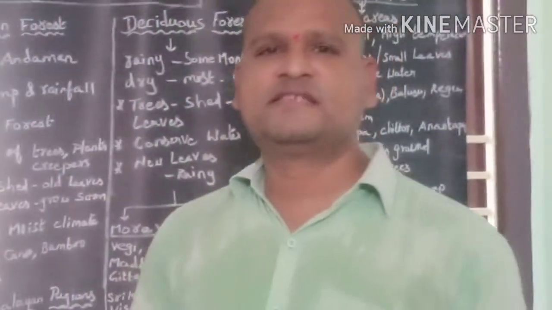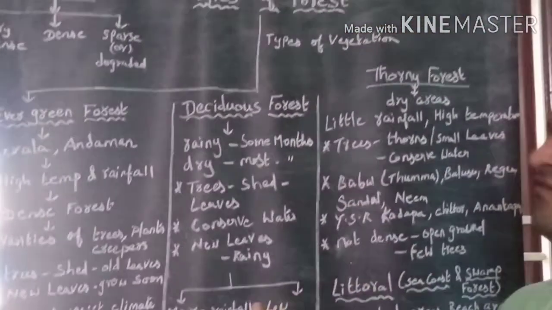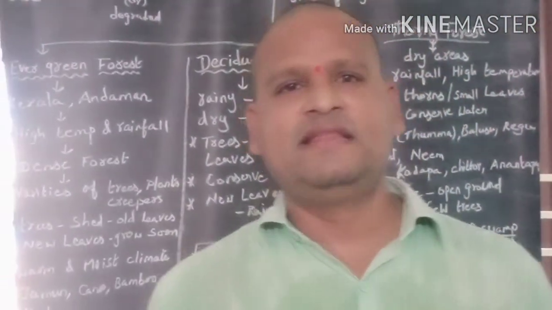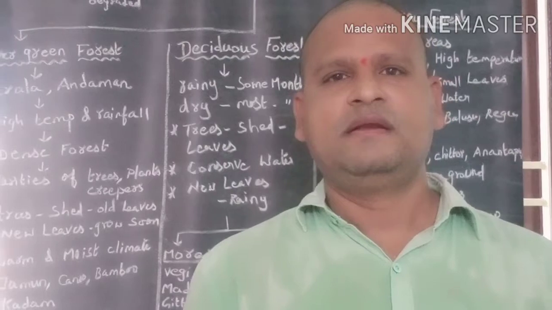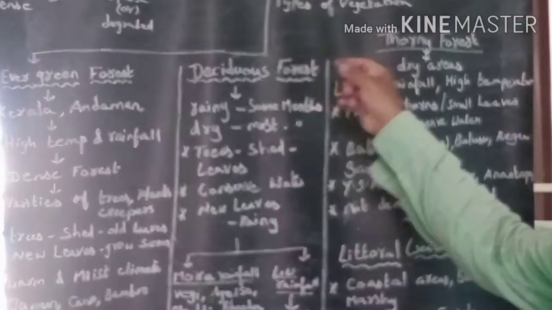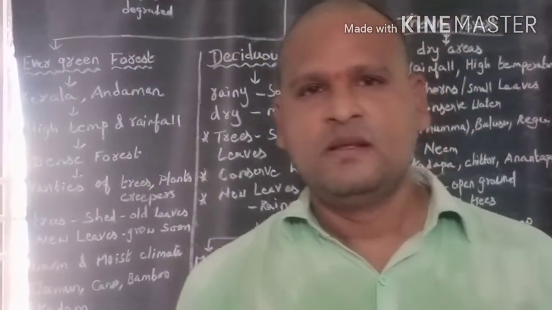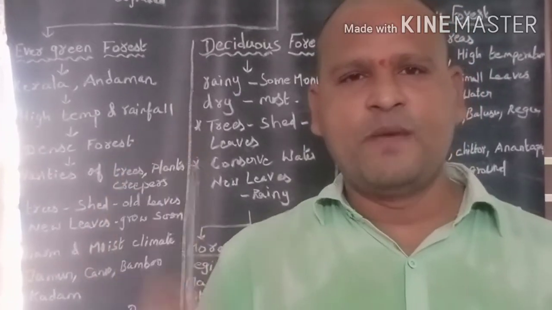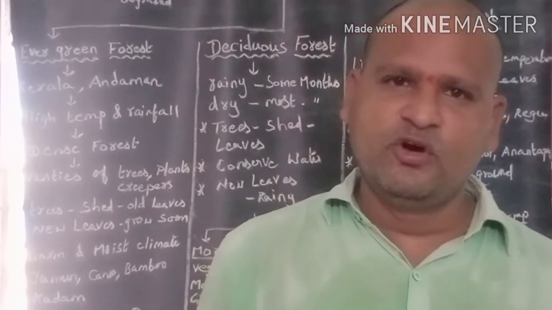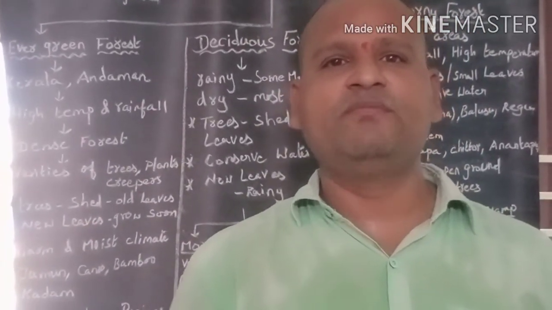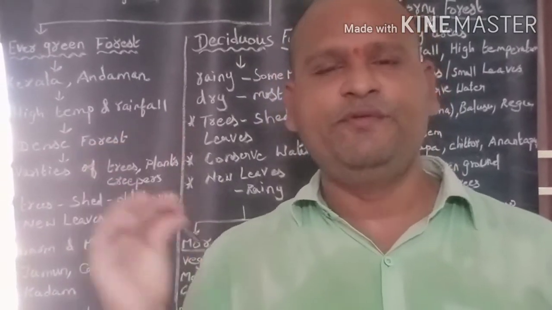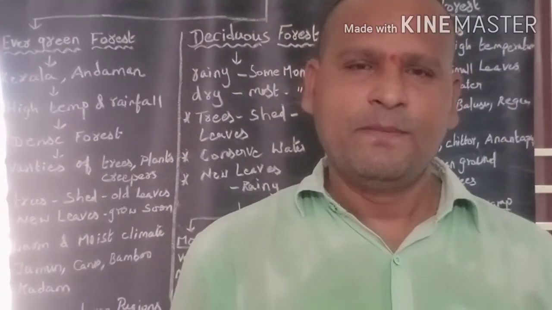Children, so far we discussed the four kinds of forest. This classification is done based on types of vegetation. So I hope you understand this topic, children. Before seeing this video, first read the topic from the textbook, then see this video. Then you will understand better.